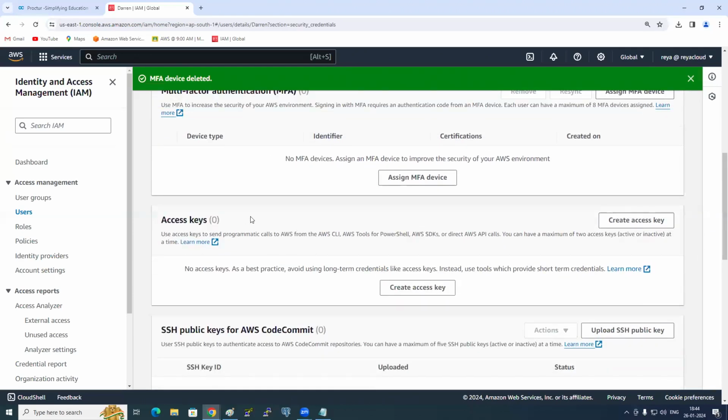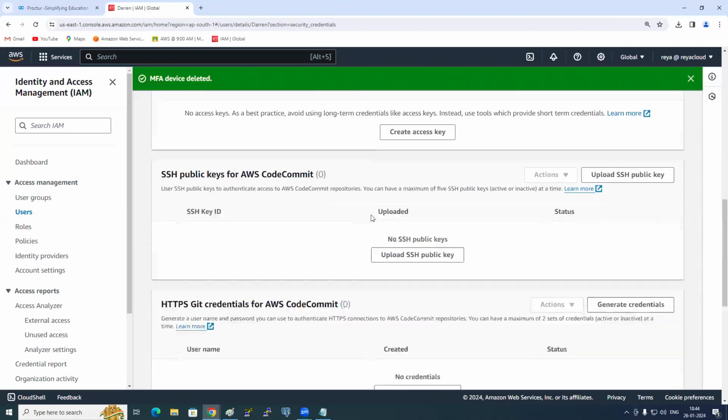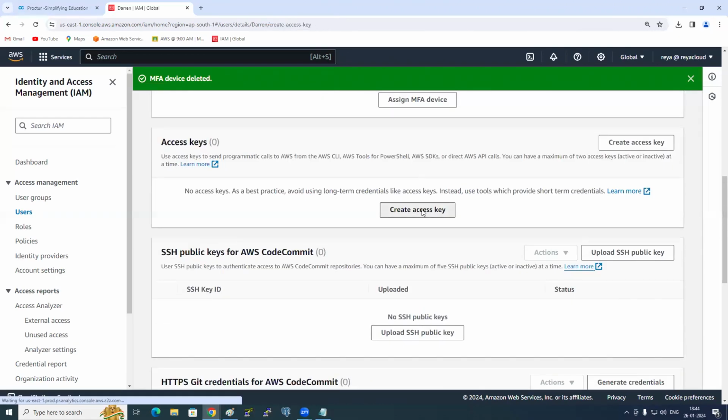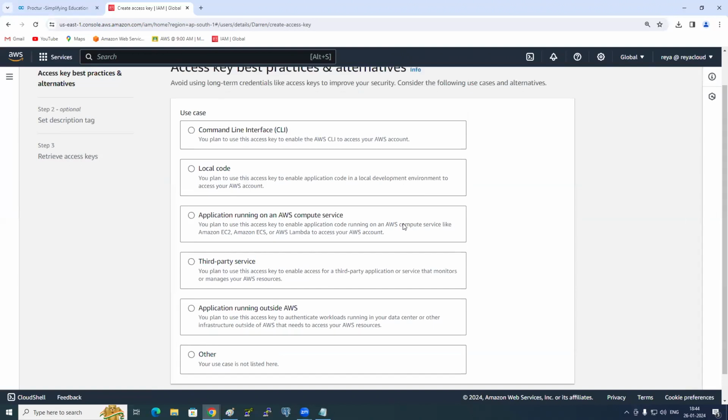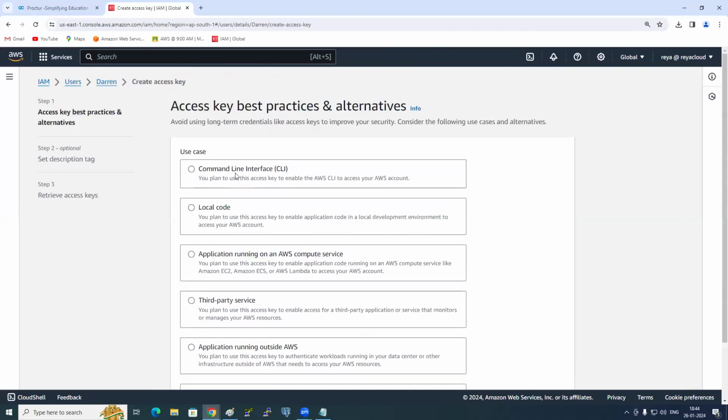Access keys, secret keys. Remember, every individual IAM user will have access keys, secret keys or not? Yes. But would you create them unnecessarily? No. But if you have a requirement to create keys, how do you create them? Go to the user and then create a key. So this key will be used for what purpose? Command line. Select the command line.